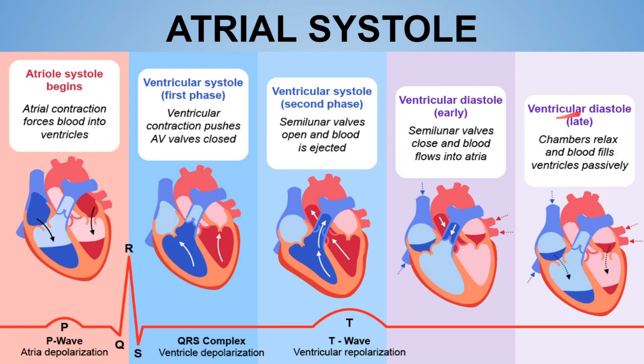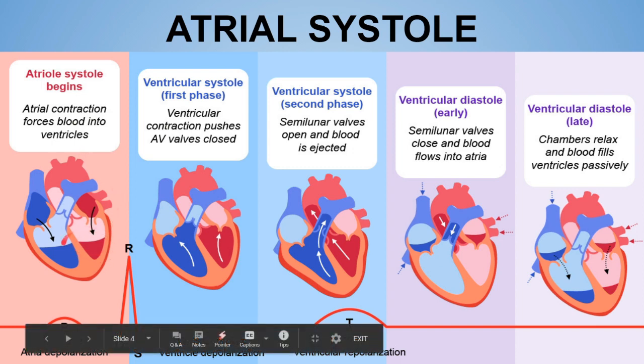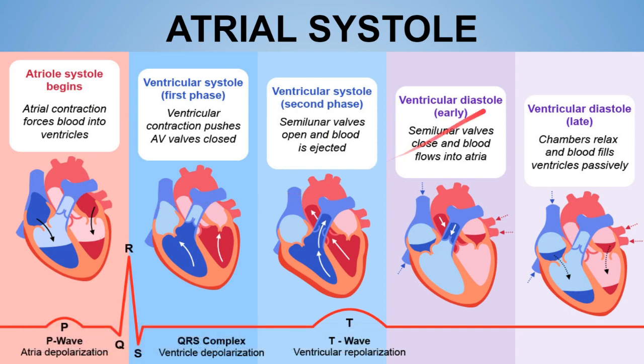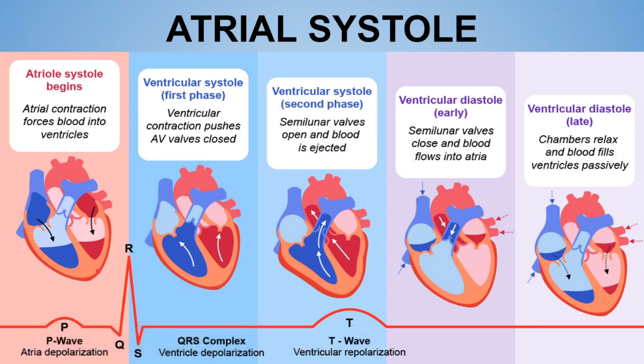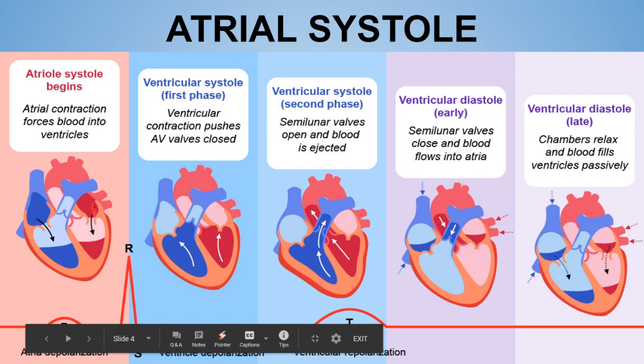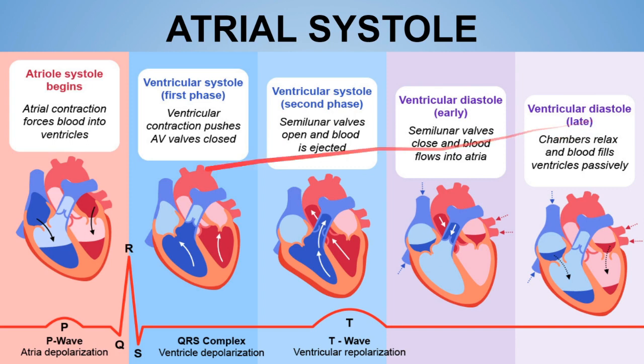Before this atrial systolic phase, we were having the ventricular diastolic phase, of course. In the ventricular diastolic phase, about 75% of the ventricular filling has already been done, as you can see in this figure. So by this we can say that the atrial systolic phase causes only 25% of the ventricular filling, because the rest was done by the ventricular diastolic phase.